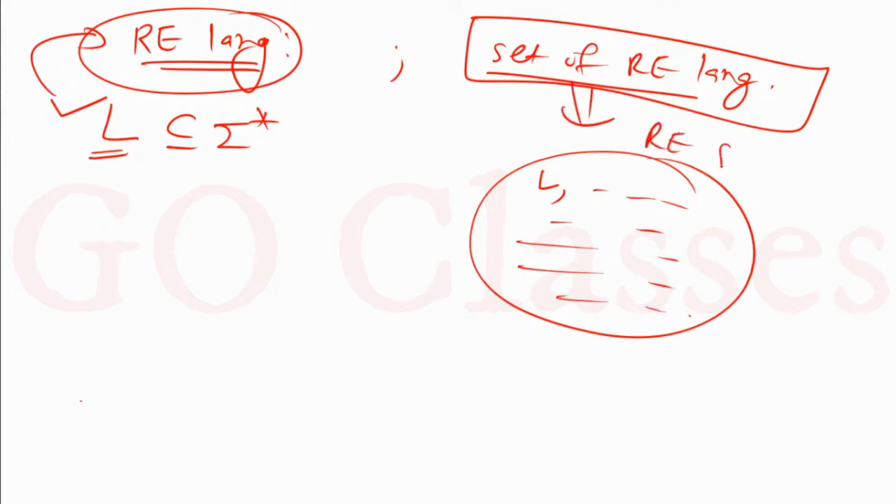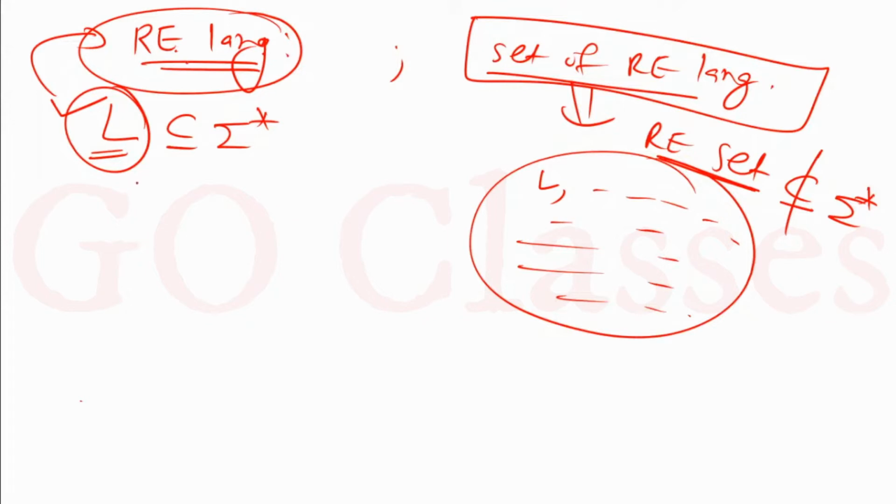This we will call the RE set. So whenever I say RE set, it means the set of RE languages, and whenever I say RE language, it means a particular language. Remember, this RE set is not a subset of sigma star, because in this RE set we have languages, and in an RE language we have strings.